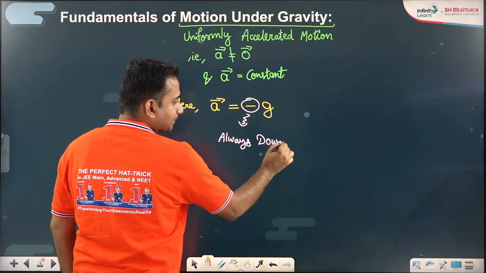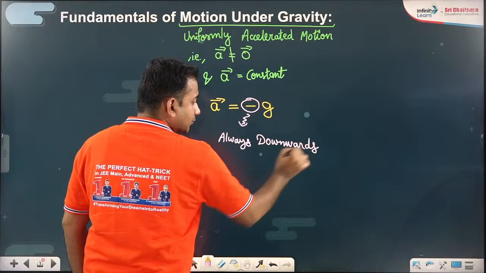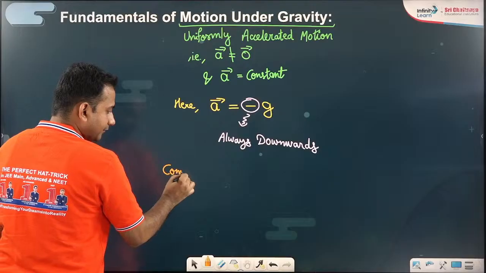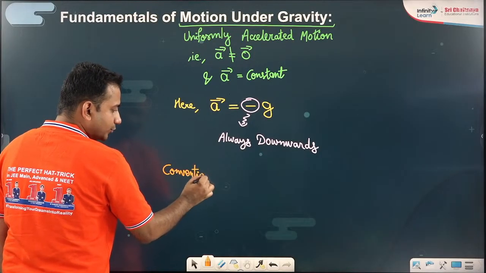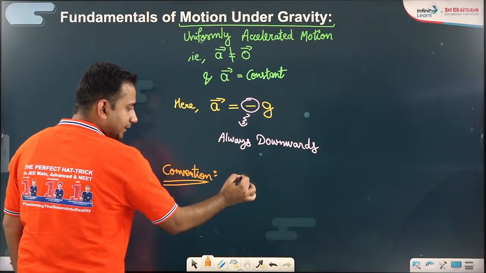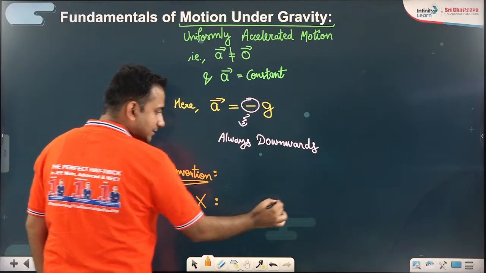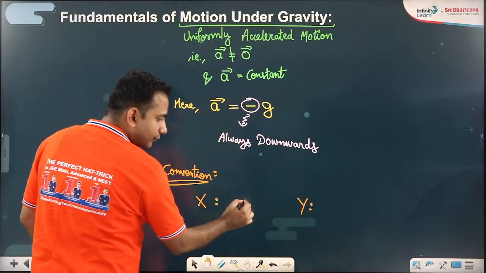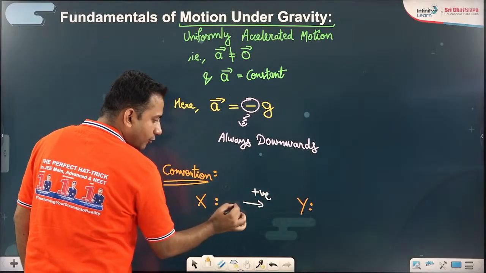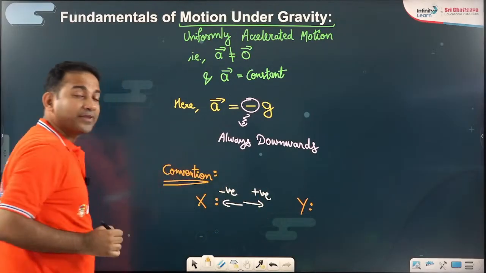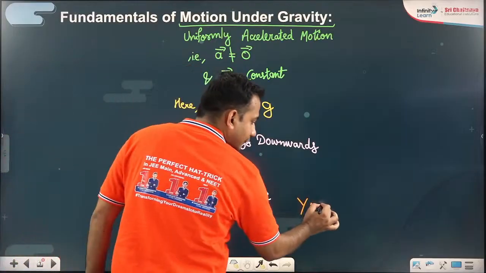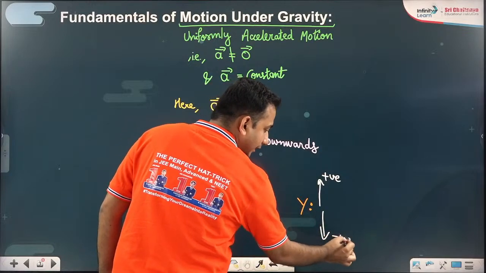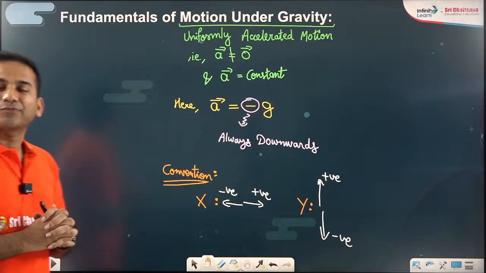Okay. So the convention we are going to take for our discussion ahead, the convention which we are going to set as a rule, I'll tell you separately for the x-axis and the y-axis. In the x-axis, we will consider all the forward vectors as positive and all the backward vectors as negative. Similarly, in the y-axis, we will take all the upward vectors as positive and all the downward vector physical quantities as negative. All right.